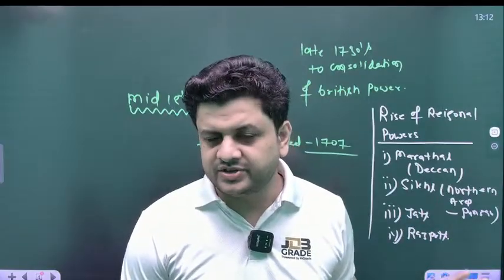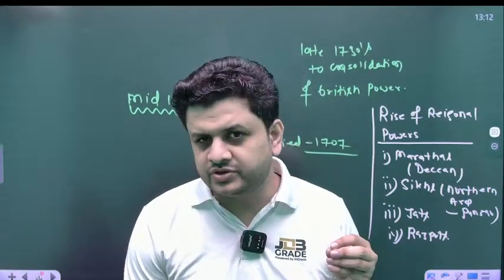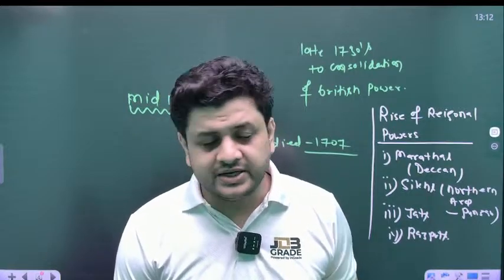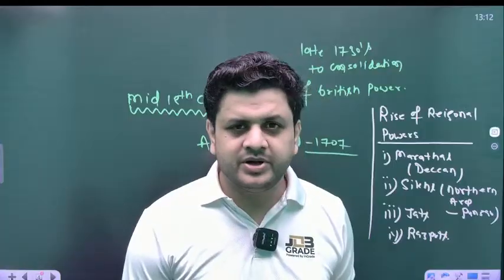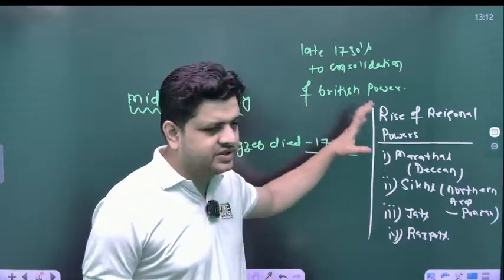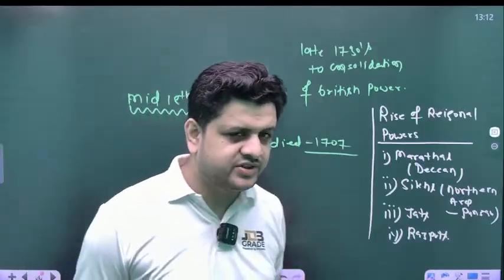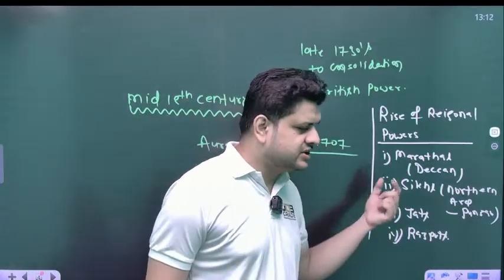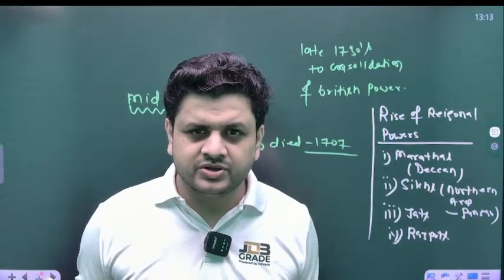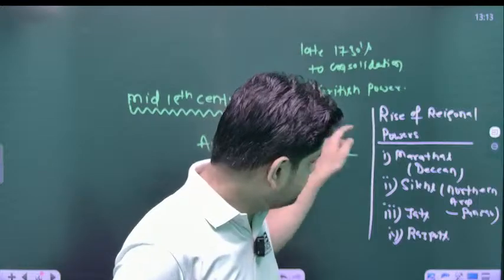The defeat of the Marathas in the Third Battle of Panipat in 1761 is one of the greatest military debacles. And what happened? They became fragmented. Right now, by the death of Aurangzeb, Marathas are united, Sikhs are united, Jats are united, Rajputs are united. But after 1761, especially, and after 1839, both these strong empires of North and South underwent fragmentation. So this question of fragmented polity is not just limited to the Mughal Empire, but in the Marathas itself,